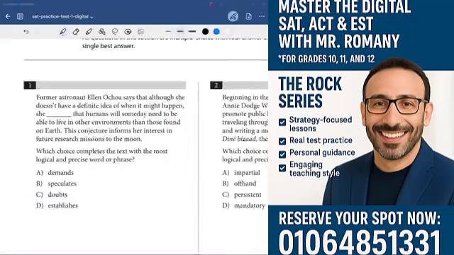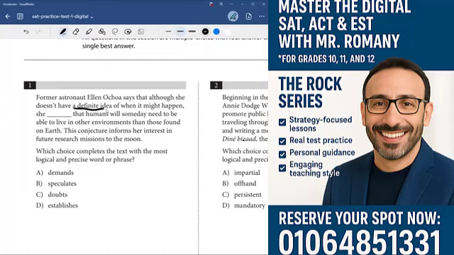Let's get into it. So one of the strategies, an important strategy, is you want to read the question first on English. That's because you don't know whether it's a vocabulary question or a grammar question. So here: which choice completes the text with the most logical and precise word or phrase? So we're looking for a word that basically completes the sentence. Former astronaut Ellen Ochoa says that although she doesn't have a definite idea of what might happen, she blank.